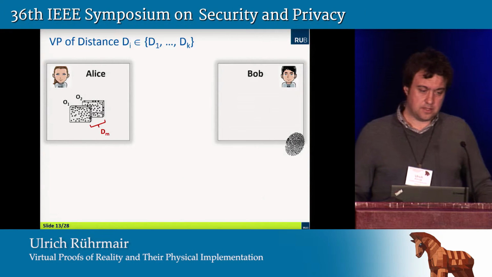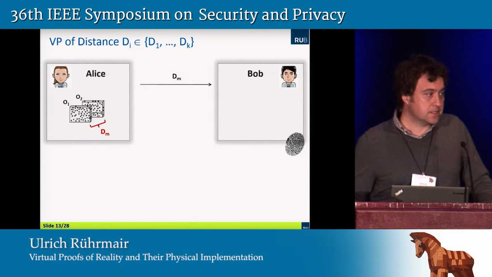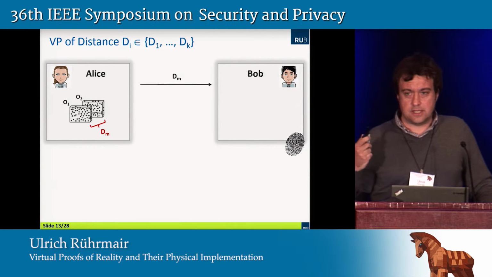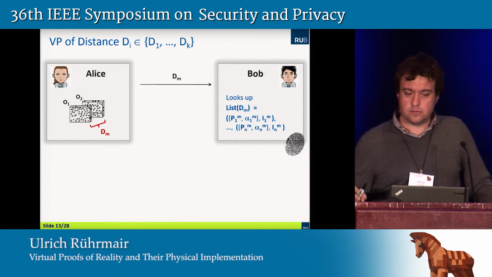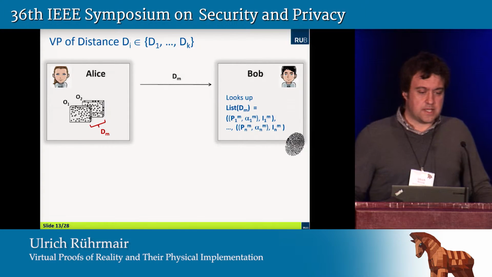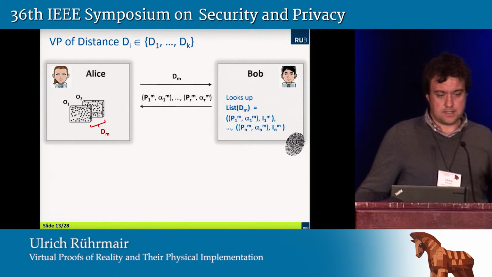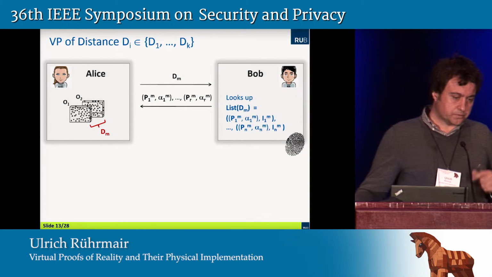In that VP, in that virtual proof, Alice puts the two objects at a certain distance dm. She claims that distance over the digital communication line to Bob. And then Bob remembers that he has this fingerprint stored in his system from the setup phase, right? From that fingerprint, he looks up the particular list that corresponds to the claimed distance dm. It consists of n entries, and from those n entries, he chooses R at random and sends over the points of incidence and angles of incidence of the laser beam of these randomly chosen R entries to Alice.